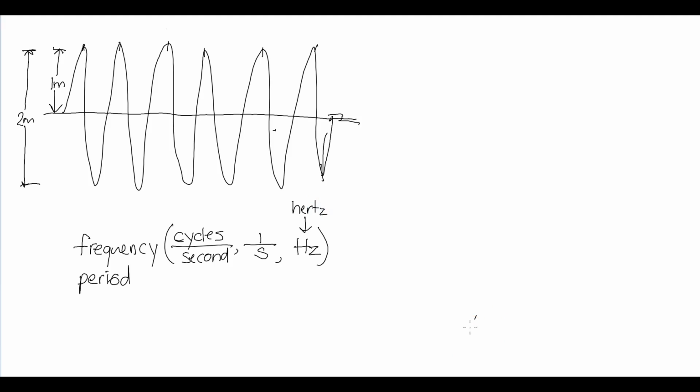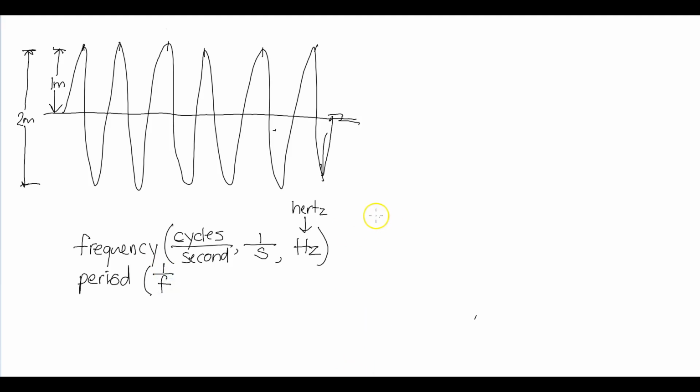And the period is the amount of time it will take for a wave to oscillate once, so for one complete wave. The period is also defined as 1 over the frequency.